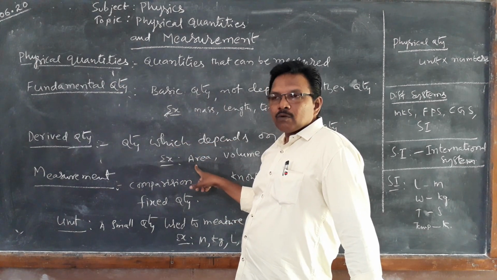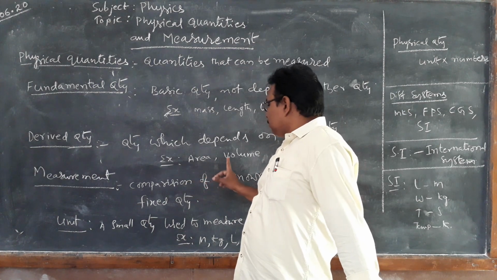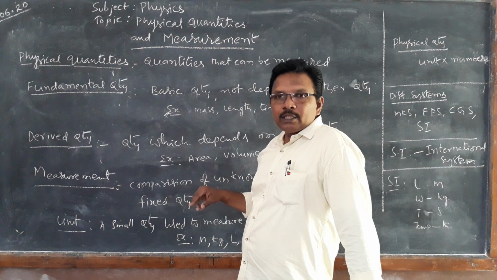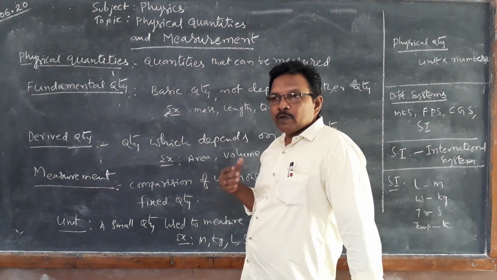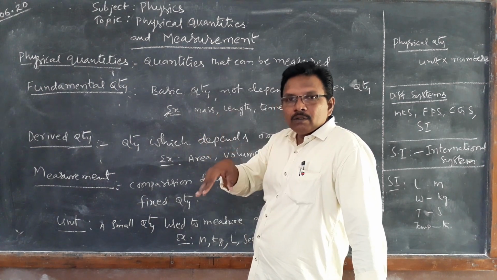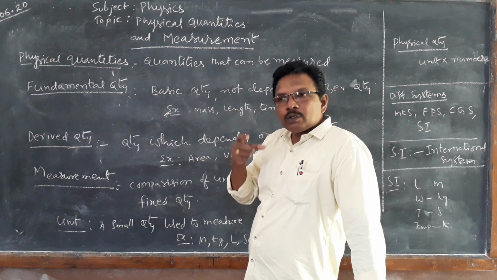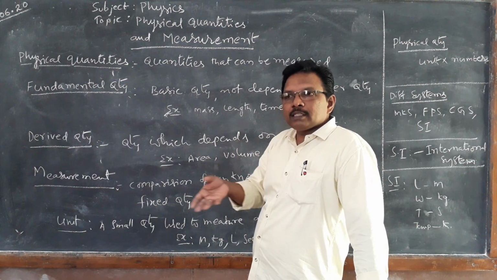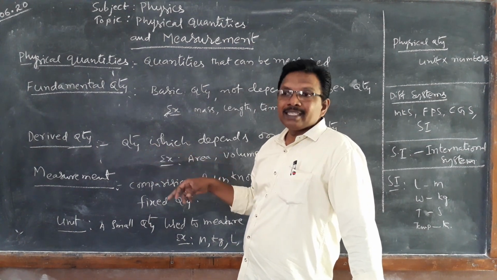To know area, we must know length and breadth. To know volume, length, breadth, height. To know density, mass and volume. If you know those quantities, by using them we can find out a new quantity, density.